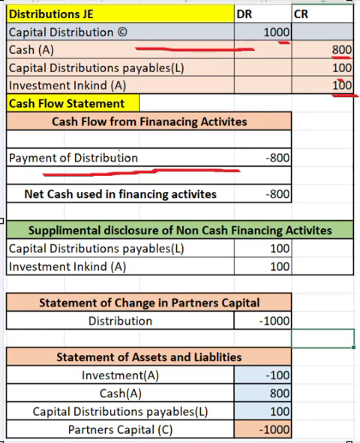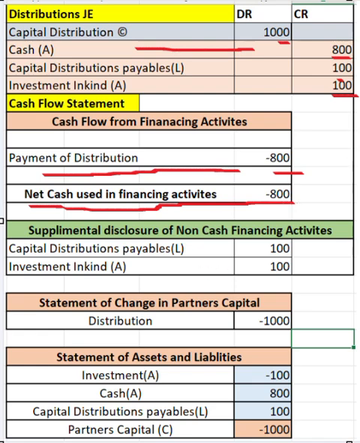So the payment of distribution is 800, it's getting reflected over here, and your net cash used in financing activities is 800. So all the non-cash impacting transactions are eliminated in the cash flow statement.